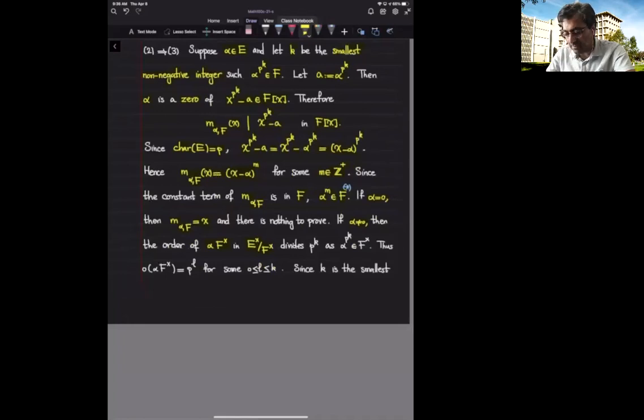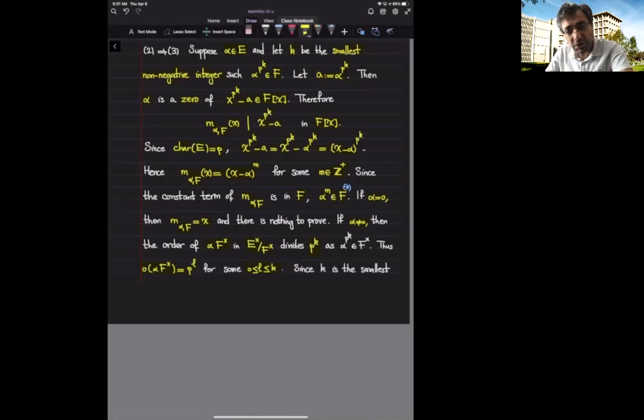Because alpha to the power p to the k belongs to F cross, that means the order of this coset should divide p to the k, which means the order of this coset is some power of p, where the power of p is at most k. So the order of this coset is p to the l for some integer in the range from 0 to k.